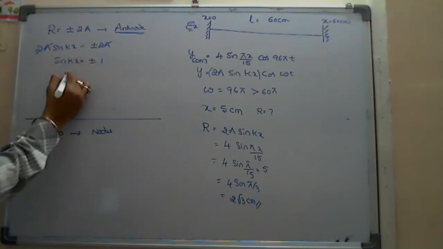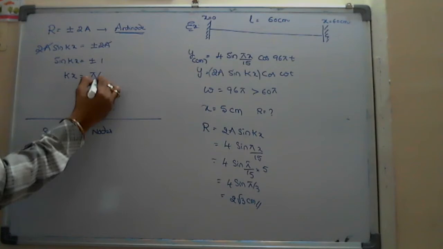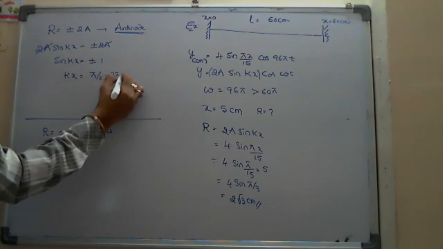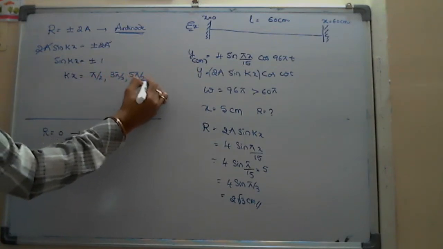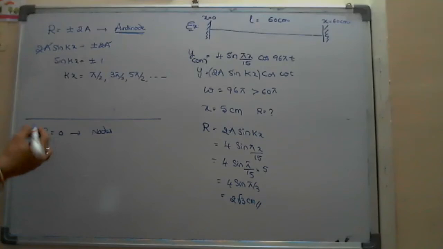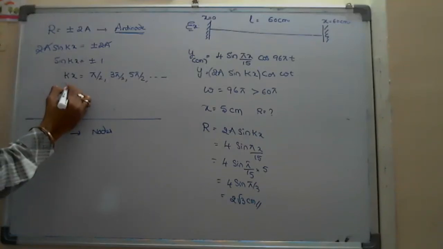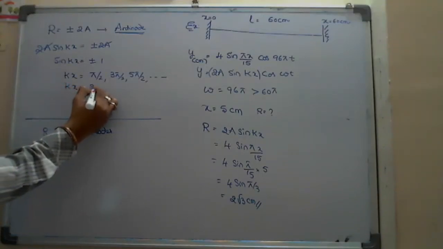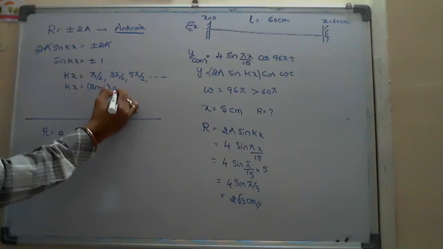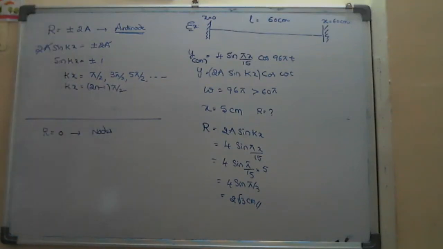Plus or minus 1 means kx values should be pi by 2, 3 pi by 2, 5 pi by 2, and so on. So theoretically kx is equal to (2n minus 1) into pi by 2. This is to find out the locations of antinodes.